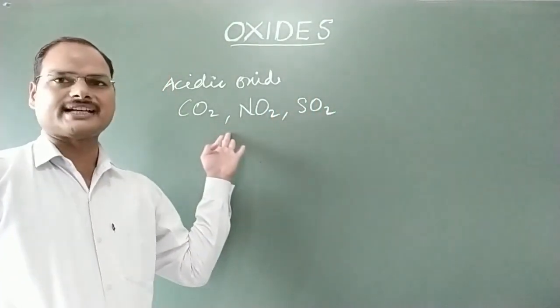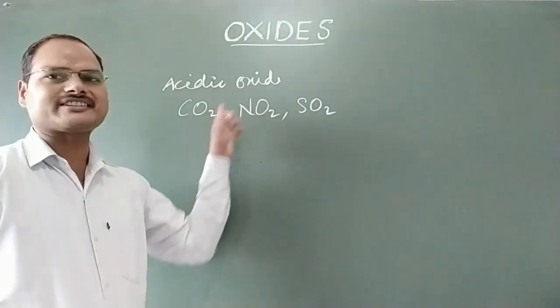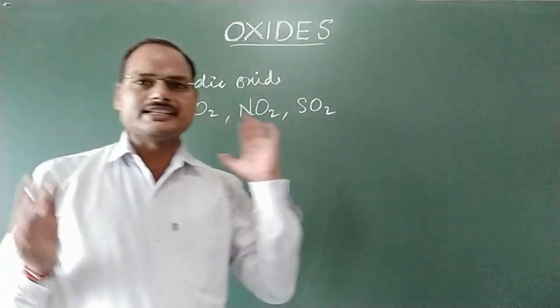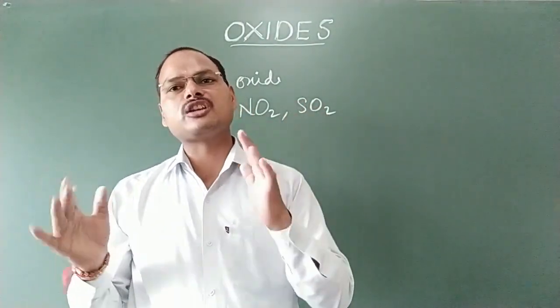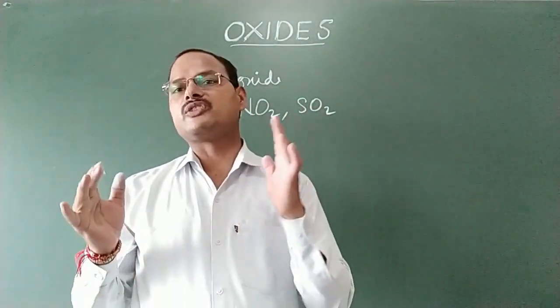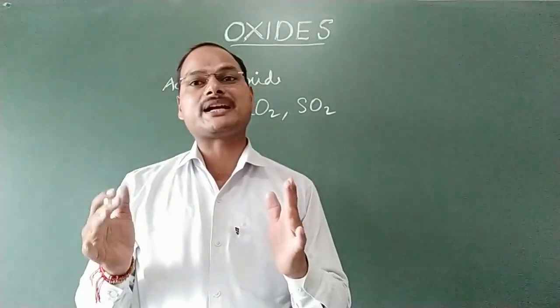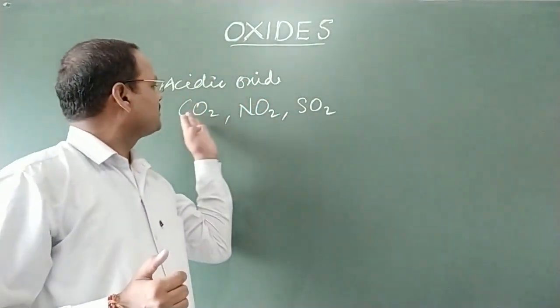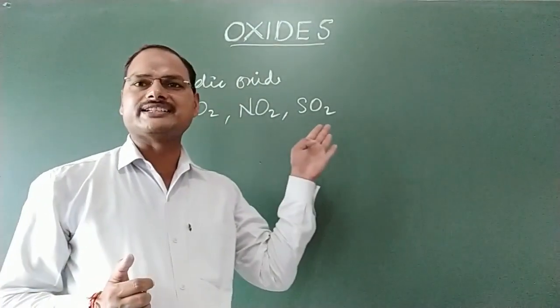These are non-metallic oxides and these oxides are classified as acidic oxides. Why? Because when these oxides are dissolved in water, they will convert into acids. Respective acids will be obtained on dissolving these oxides in water.